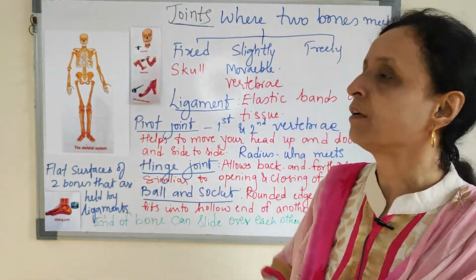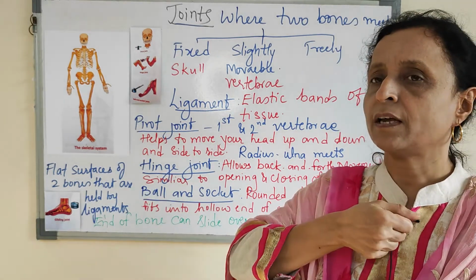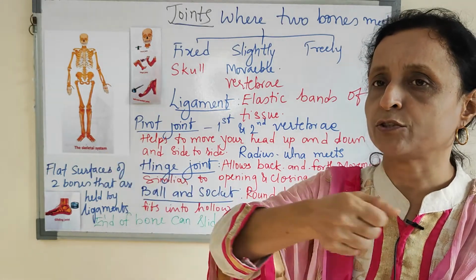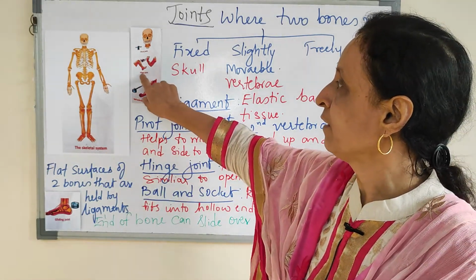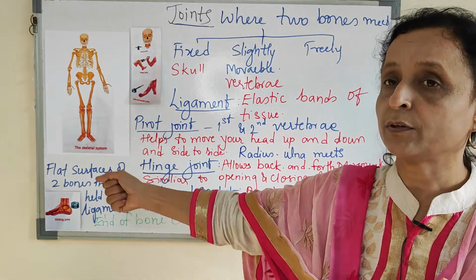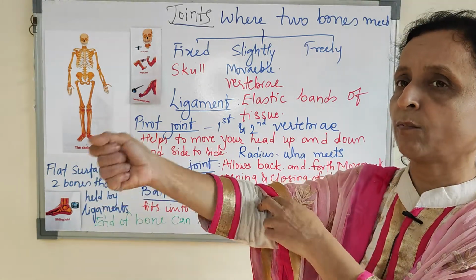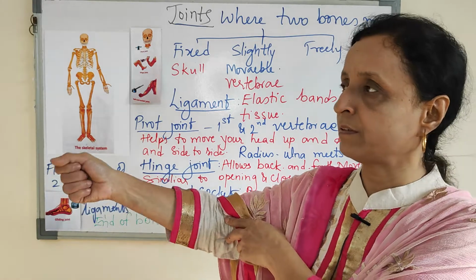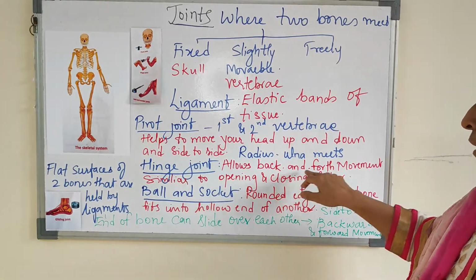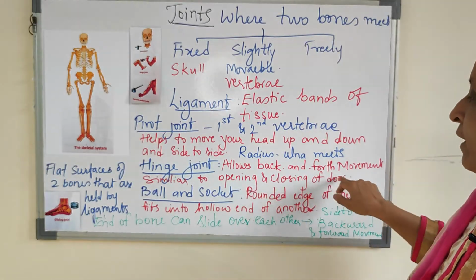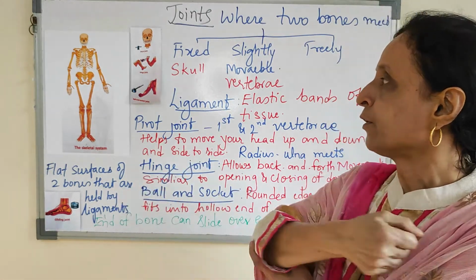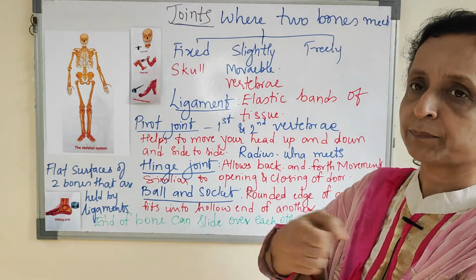Next is the hinge joint. Hinge means how the door opens and closes. That is the hinge joint. Here you can open, close, open. So here what joint is present? Hinge joint is present. It's similar to the opening and closing of a door. It allows back and forth movement. Here you can see your elbow, you can move it like a hinge.